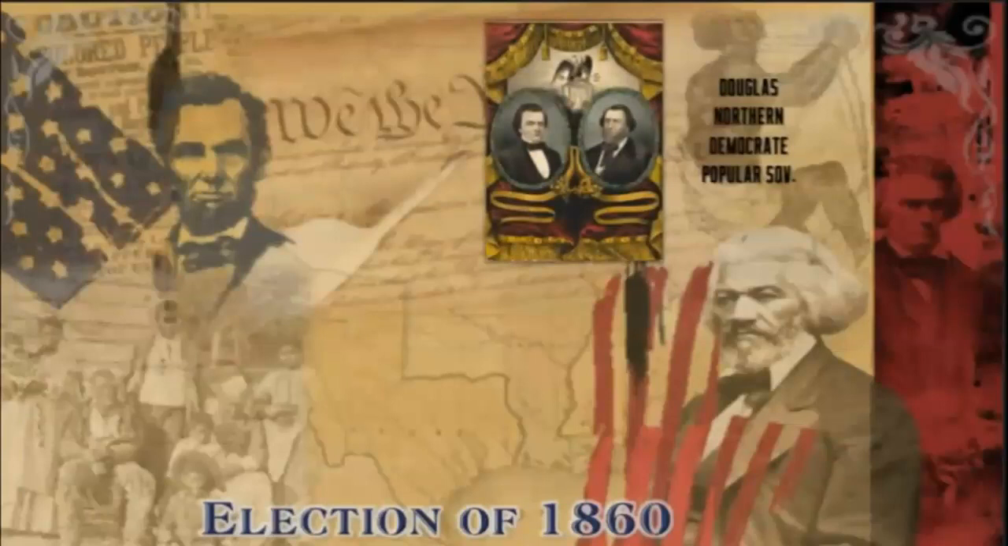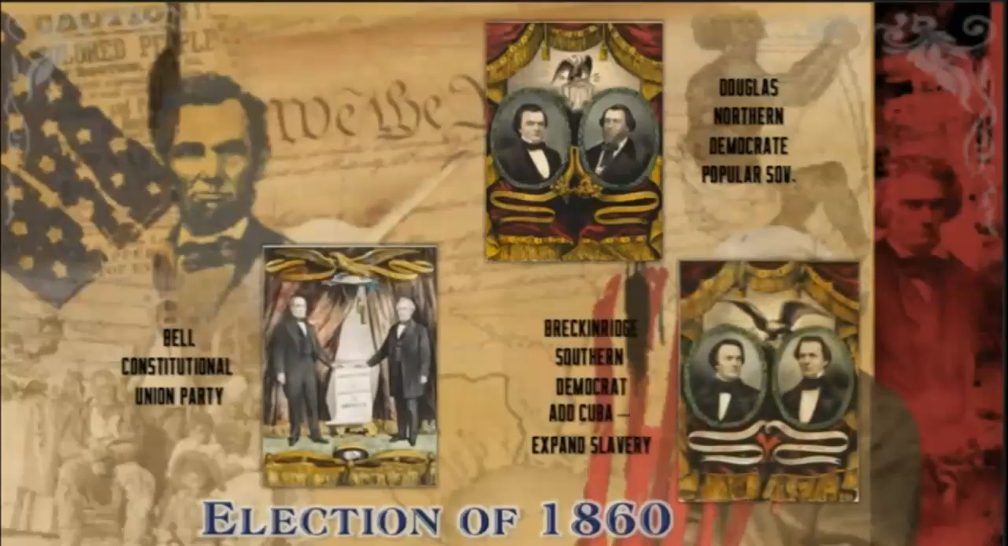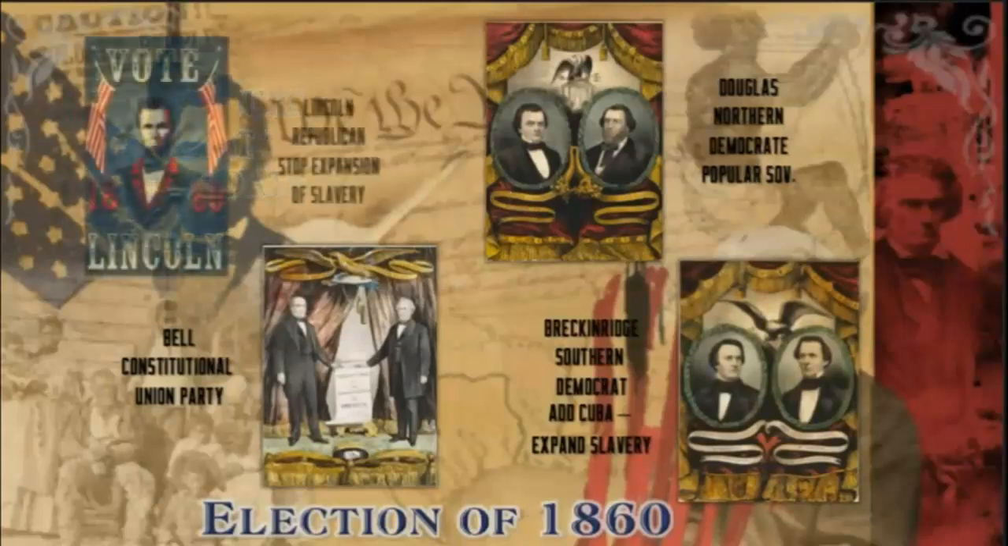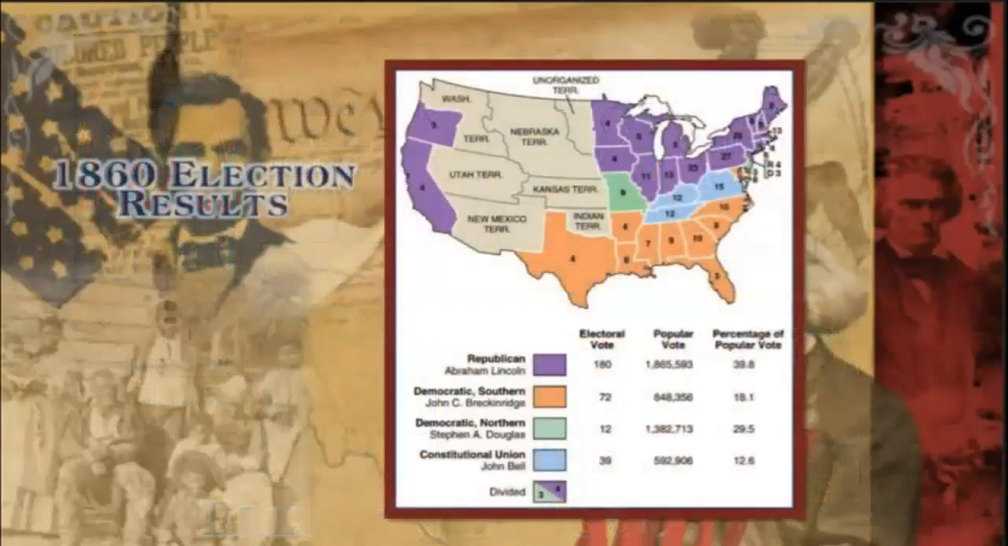Douglas will be the Northern Democratic candidate, focusing on popular sovereignty. Bell will be our Constitutional Union Party, and then the Southern Democrats will nominate Breckinridge. Abraham Lincoln, vampire slayer. Yes, you can see the purple states win, but there's a great division.